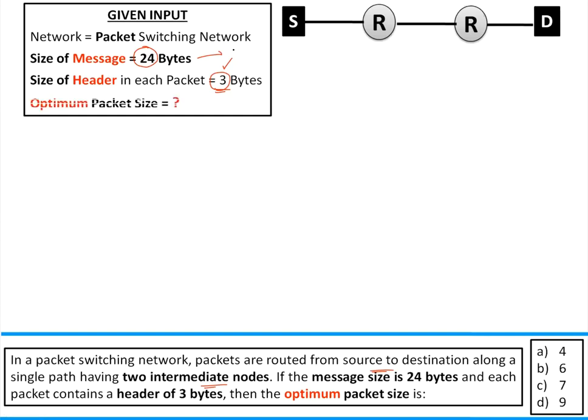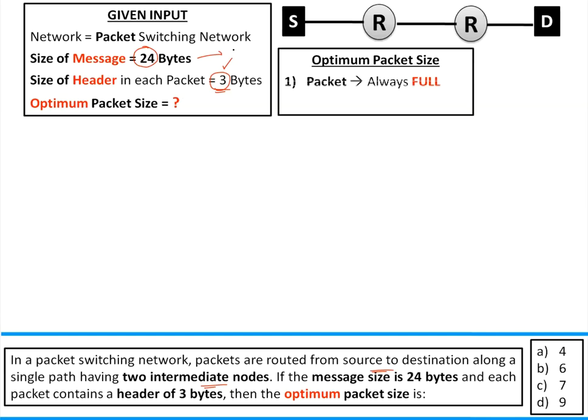What is the optimum packet size? Whenever I say optimum, it means the packet must always be full and the header must be minimum. That is called optimum packet size. Ultimately the header is non-productive, it is always overhead.